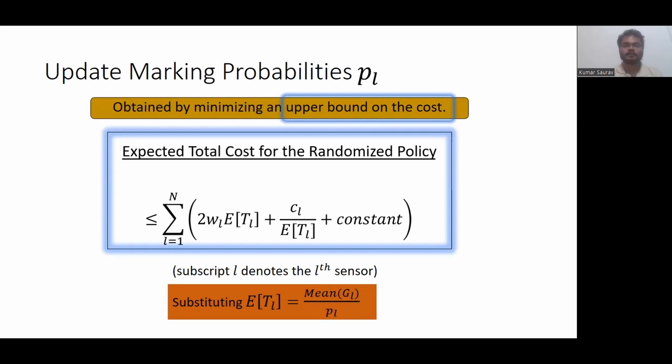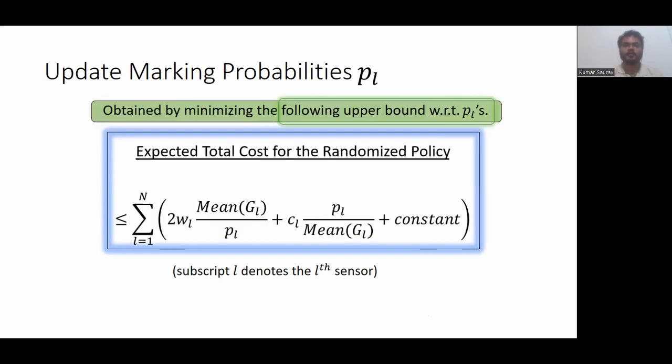Now this expectation of TL is equal to the mean intergeneration time of updates at sensor L divided by the update marking probability PL. Now substituting it into the derived upper bound, we get an upper bound on the expected cost for the randomized policy, which is in terms of PL, and the rest are all constant.